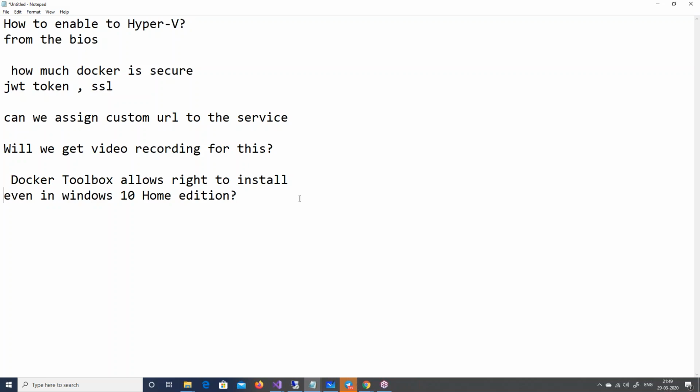Yes, Docker Toolbox allows you to do it, but I don't know how clean it is. You can go and see the messages on Stack Overflow and also on the Docker website. It is not so encouraging. I will say don't go that path. Home edition won't be supported. Okay, try Docker Toolbox. I will not comment on that. I know developers are developers.